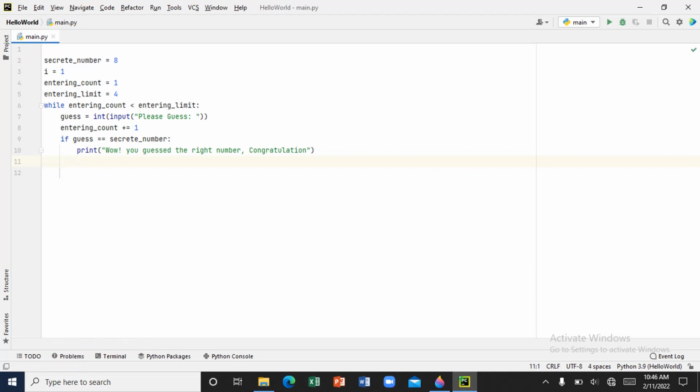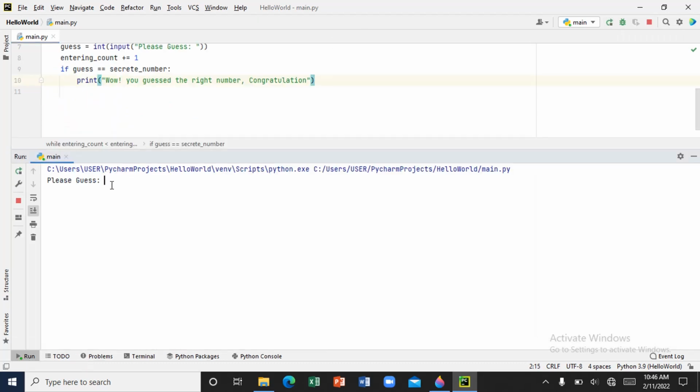So the else rather is going to be under the while, because our while is running the code. So if the while runs the code, this is what comes first. I think let's print this first and see before we use the else. Let's print and see if it's working.